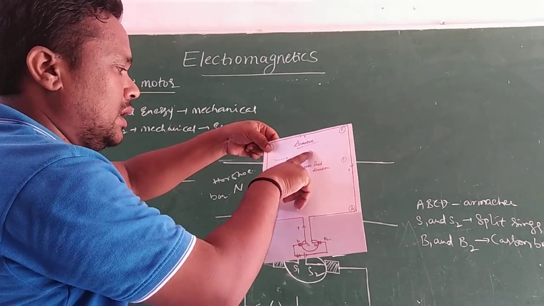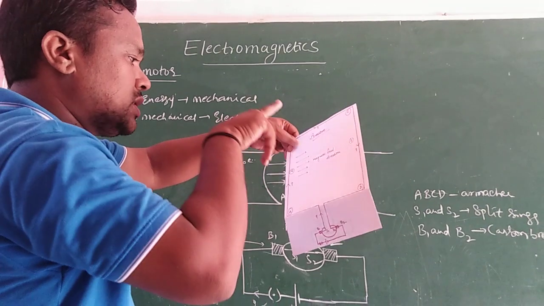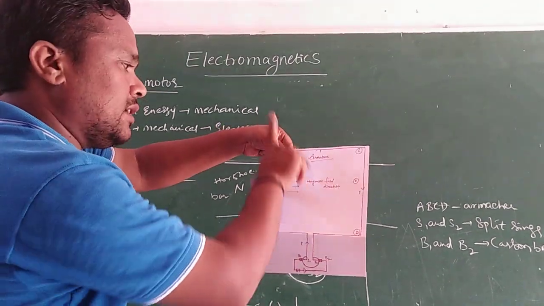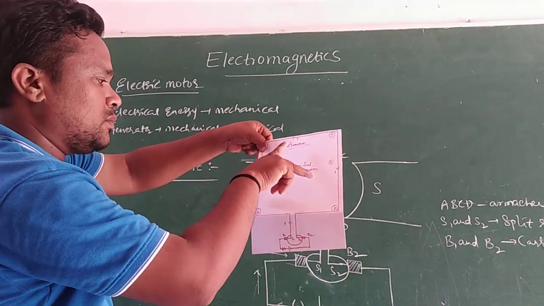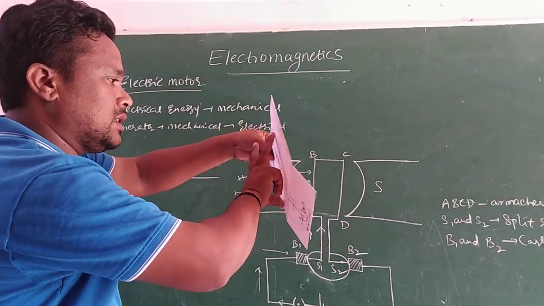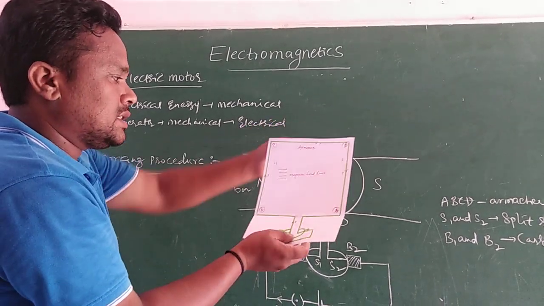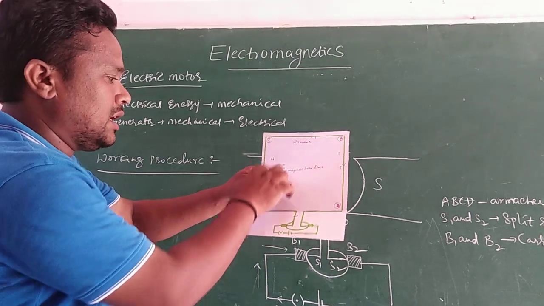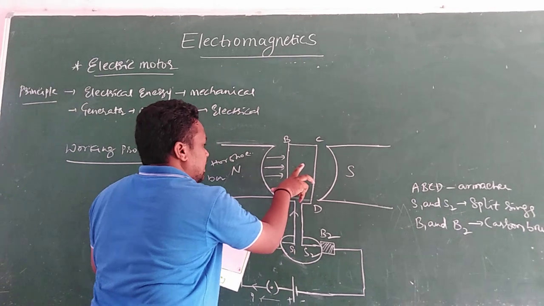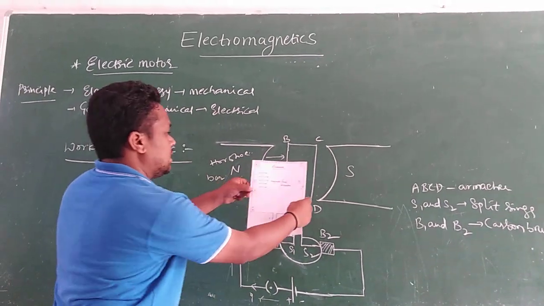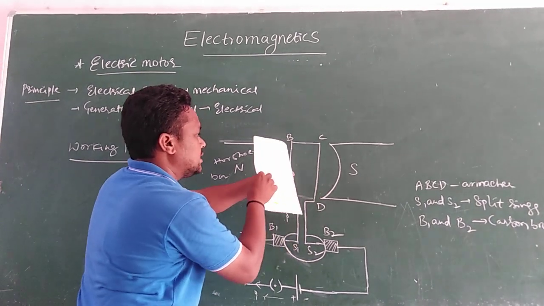Then what happened? This will rotate like this. Whenever the force is applied on this armature, current direction is like this and magnetic field direction like this, and the force pulls the armature inside, and the armature rotates like this. Then it changes to CD. First one is AB, then again it changes, and the force will push the armature towards the inside. That's why it rotates like this. Applying force is like this, the armature rotates like this.